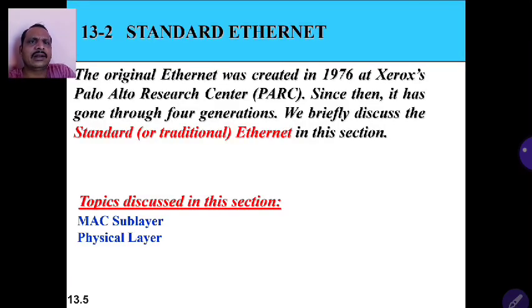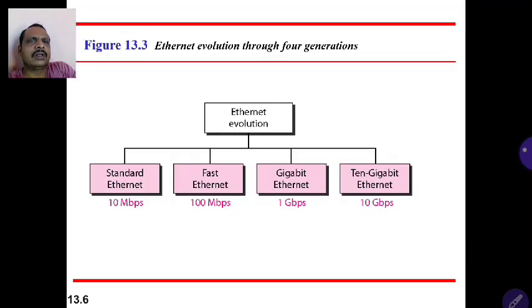In the standard Ethernet, the original Ethernet was created in 1976 at Xerox Palo Alto Research Center. Since then, it has gone through 4 generations. We briefly discuss the standard Ethernet in this section, and I will concentrate a whole chapter on the MAC sublayer and the physical sublayer. Okay, let's come to that. These are the 4 evolutions.